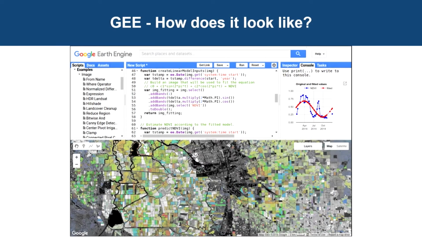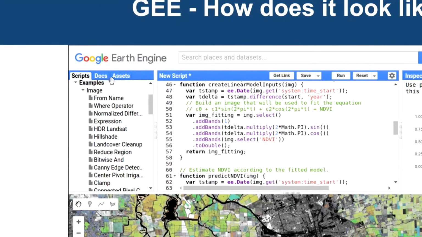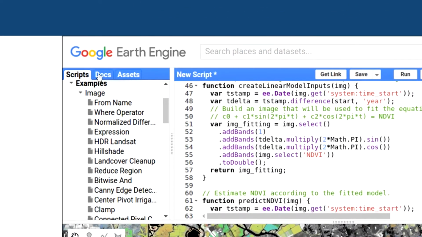So what does it look like? It looks like it is just a web based thing. You don't need to install anything. Once you start Earth Engine, in your browser you see an interface like this. On the left hand side, it says scripts. That means all your programs are stored here. You also can see some documentation.